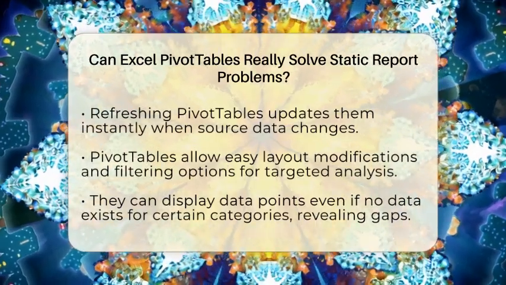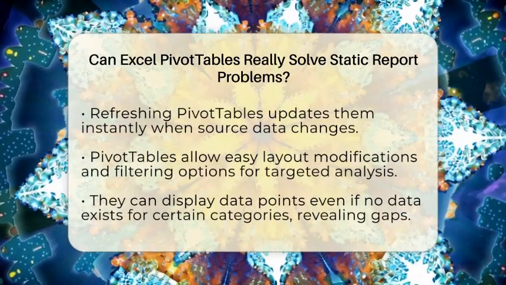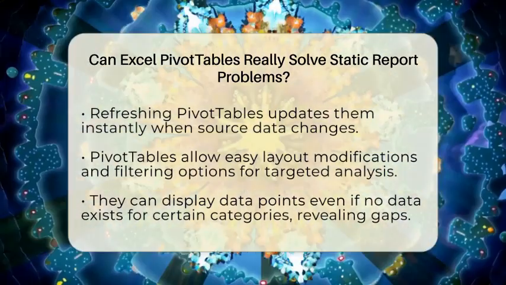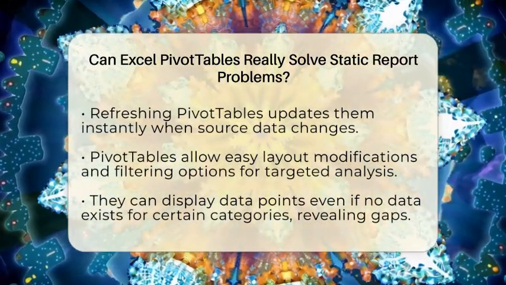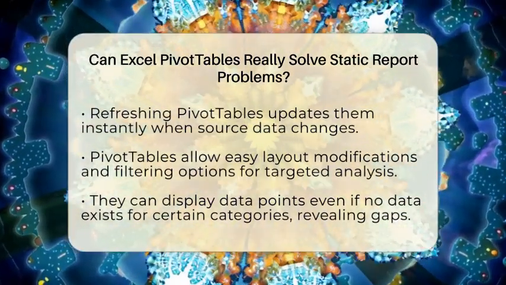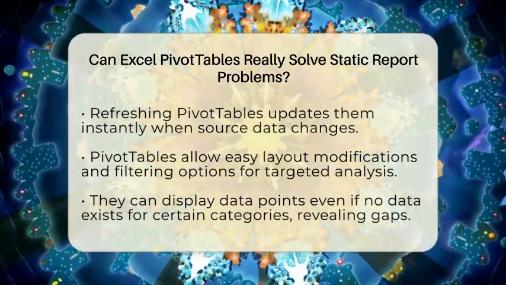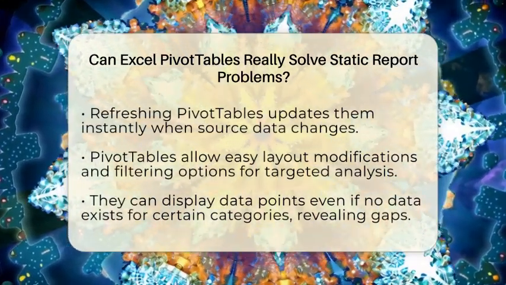Another problem with static reports is limited exploration. You might want to see sales by region or by product category. With pivot tables, you can easily change the layout by dragging fields around. You can add filters or slicers to focus on specific data points without creating a new report.